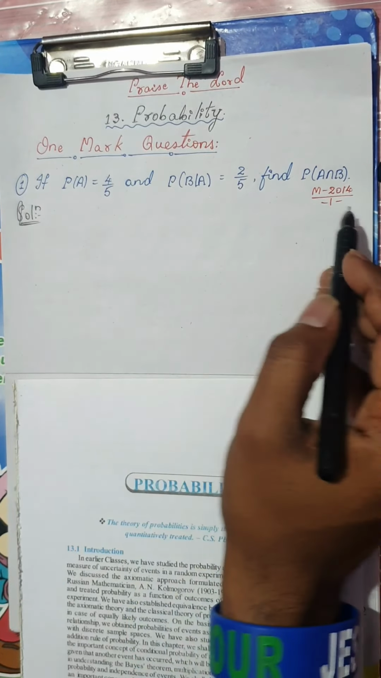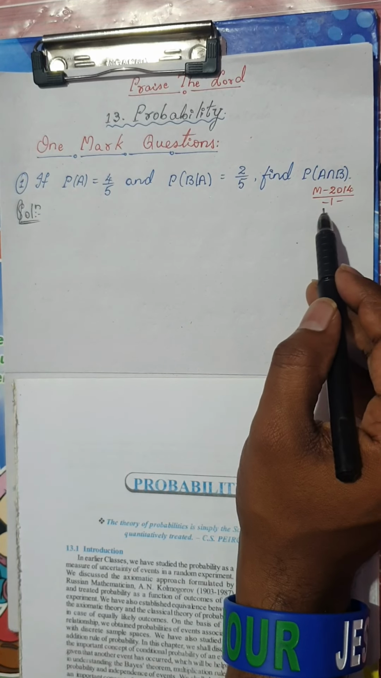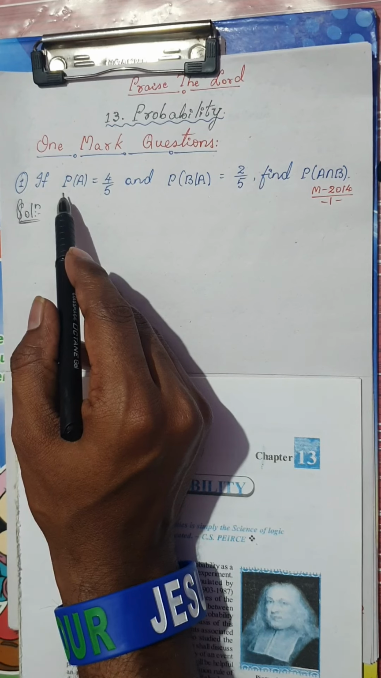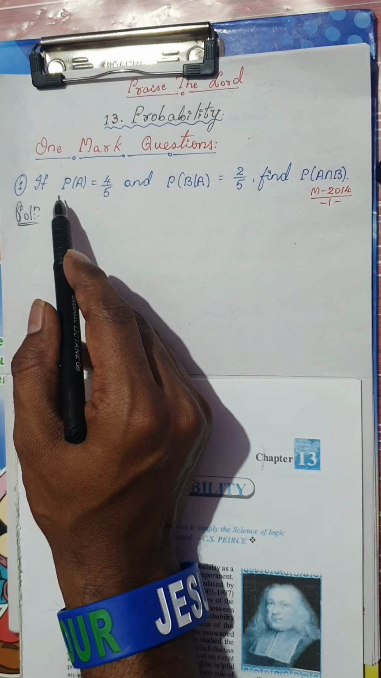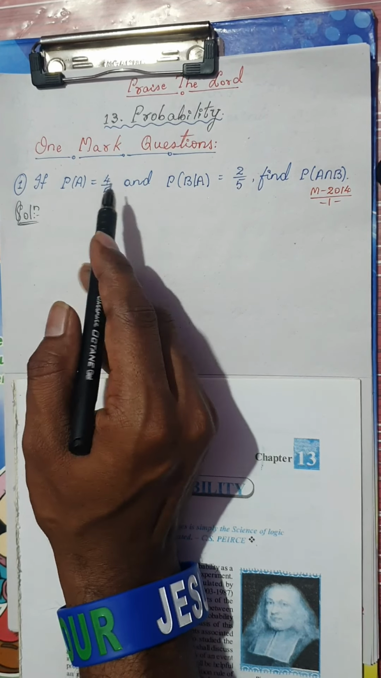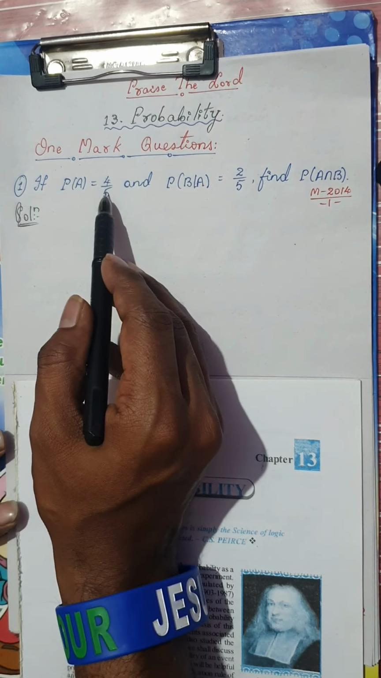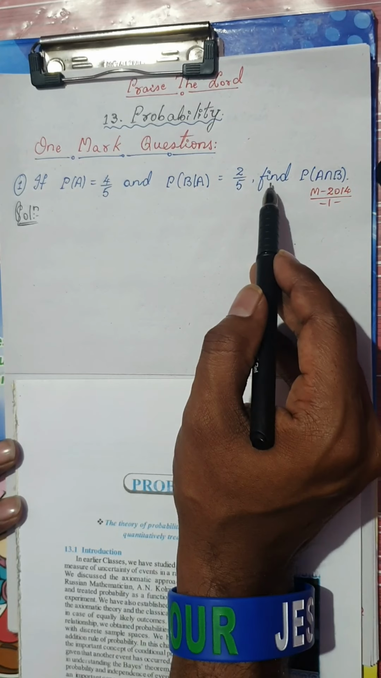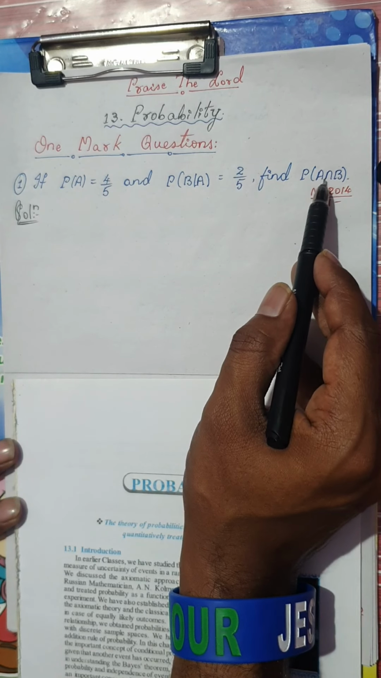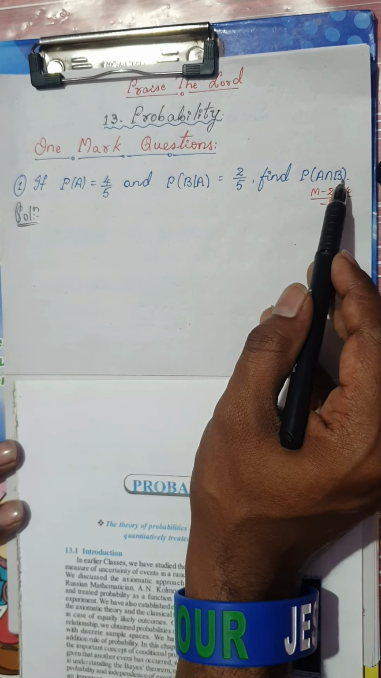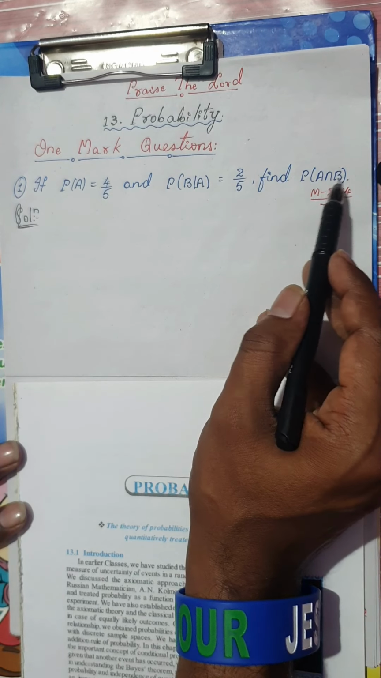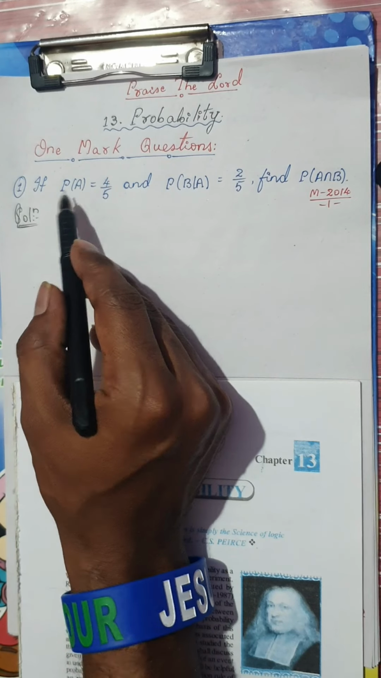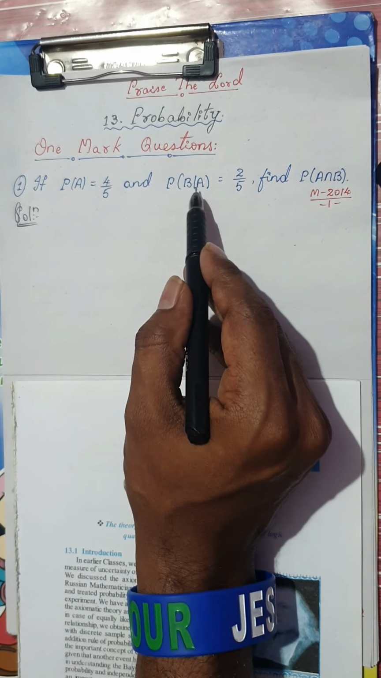Let's go to the first question, which was asked in March 2014 for 1 mark. Remember, the 1 marker question from this chapter would be the 10th question in your Part A, that is the last question also. Now look here: if P of A is equal to 4 by 5 and P of B given A is equal to 2 by 5, find probability of A intersection B. Now don't get confused over this. Look at the data. He has given P of A, and he has given P of B given A.